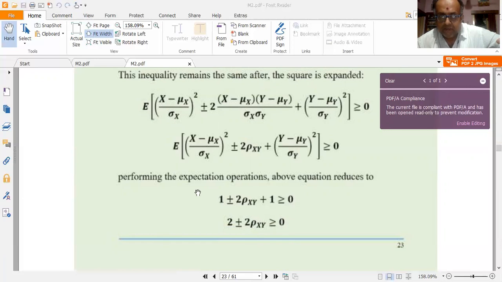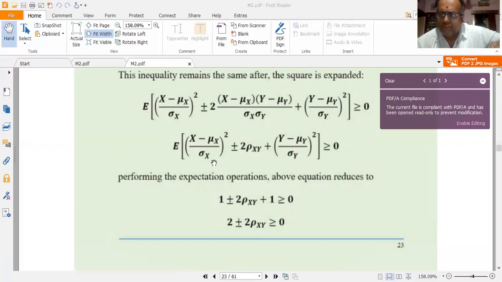I need to apply the expectation operation on all of them. I need to expand this, right? If I expand, and also noting that sigma x is a constant, mu x is a constant, so expected value of a constant is a constant. So expected value of rho xy is a constant, so expected value of rho xy would be rho xy only.